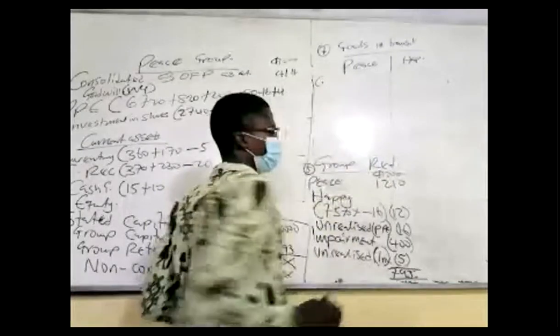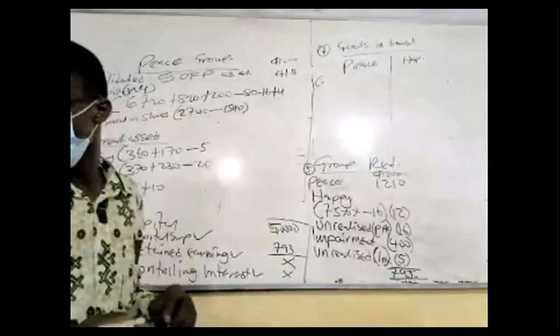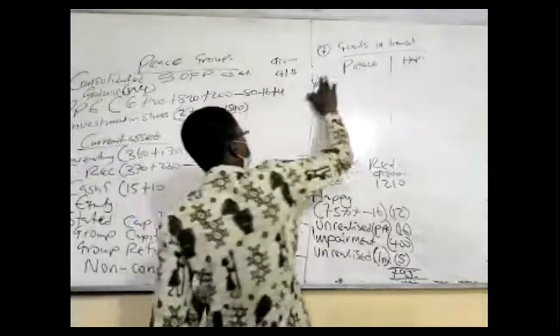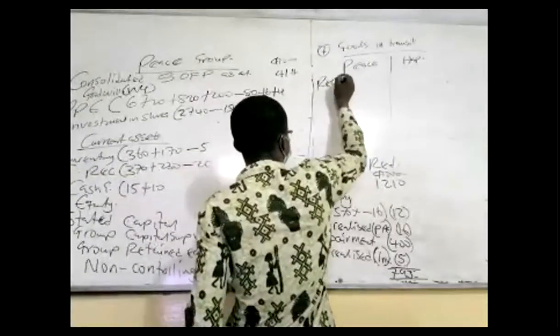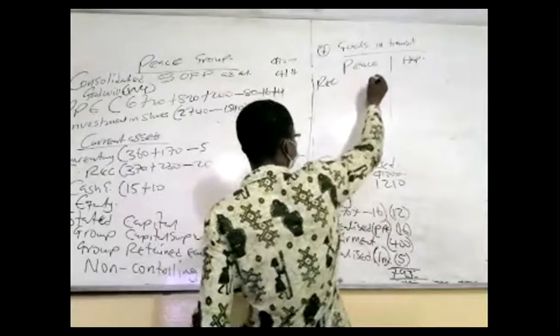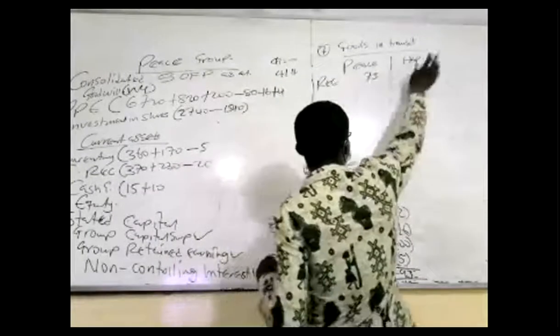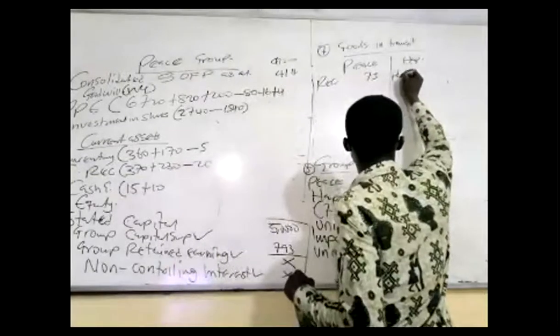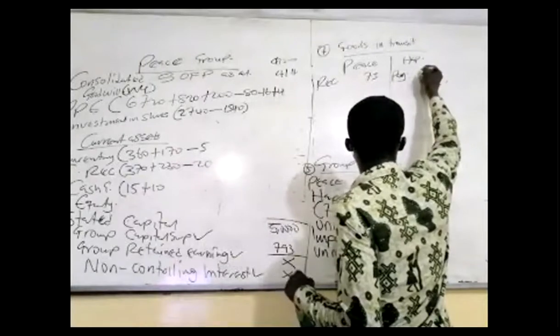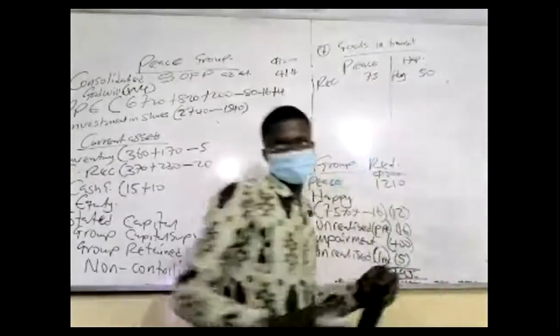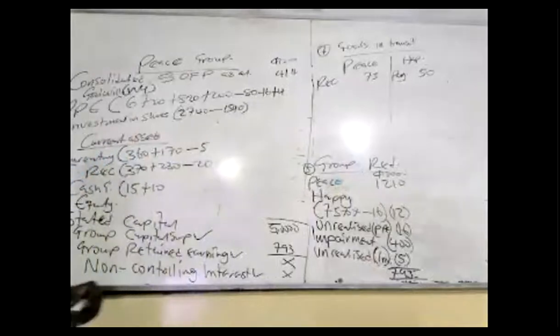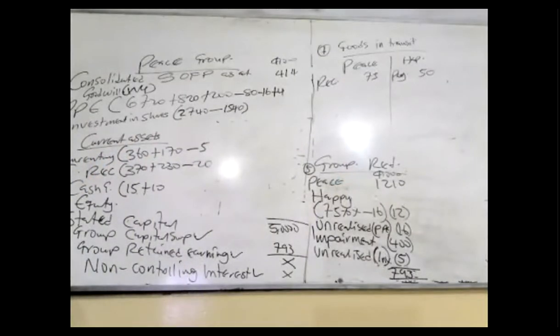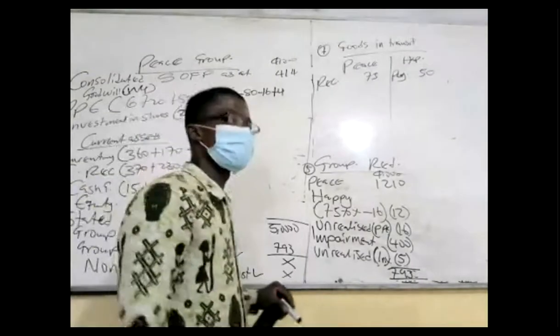Is that receivable or payable? So he received. Right there, receivable. The figure is 75. In Happy's book, it will be under payable, and the amount is 50. The difference is the goods in transit.